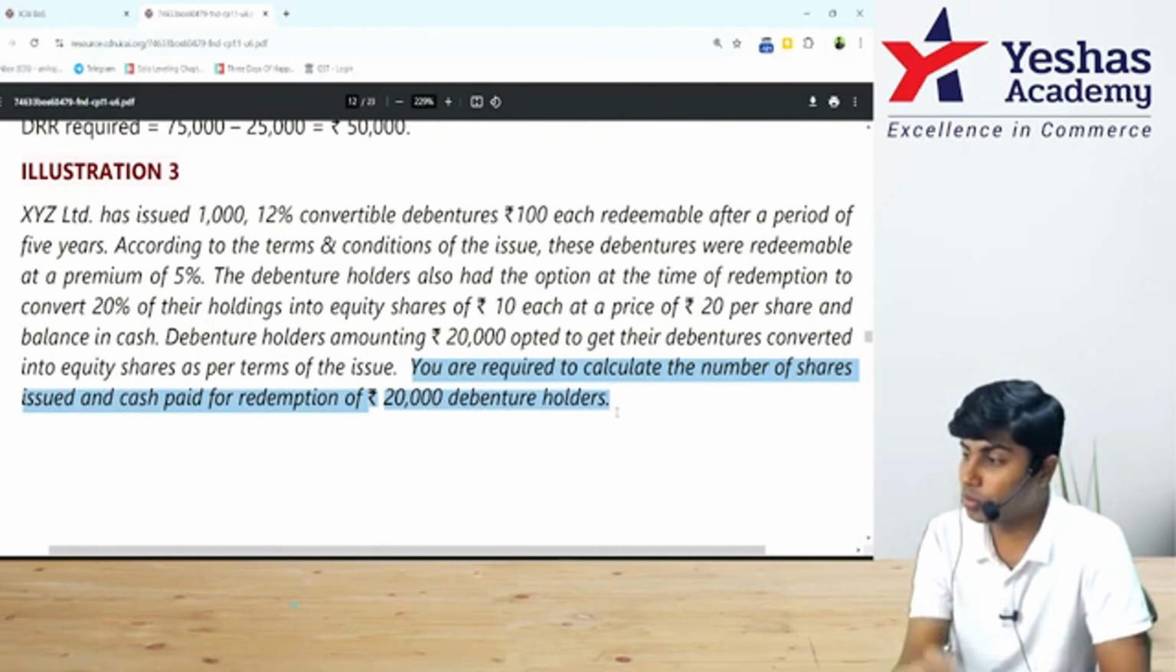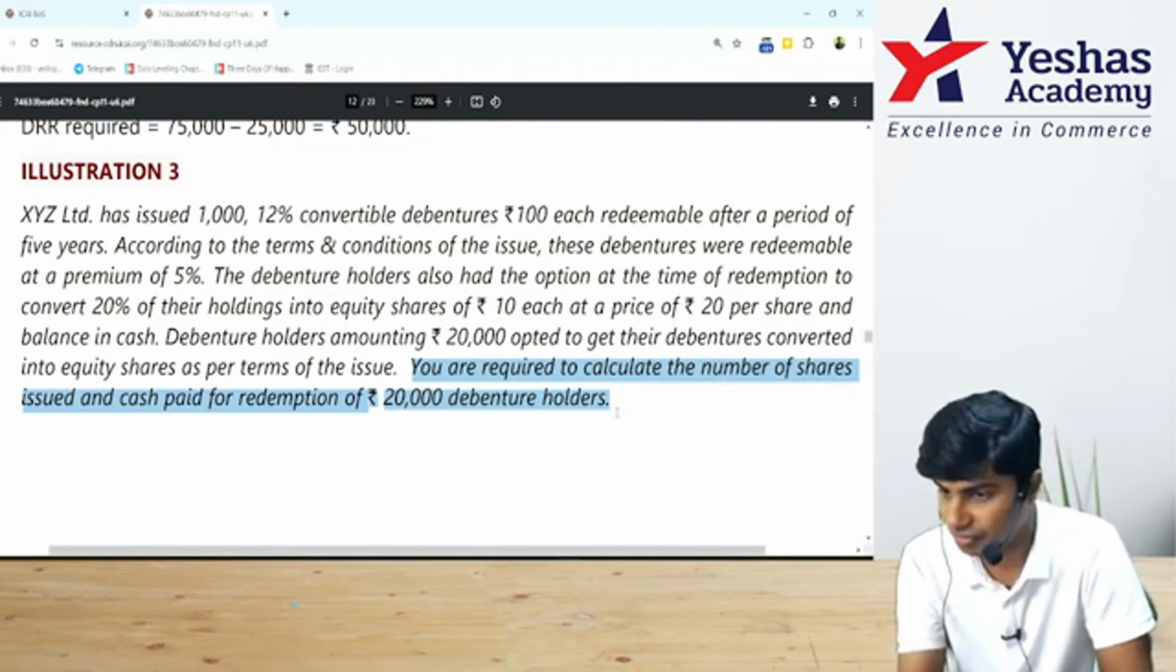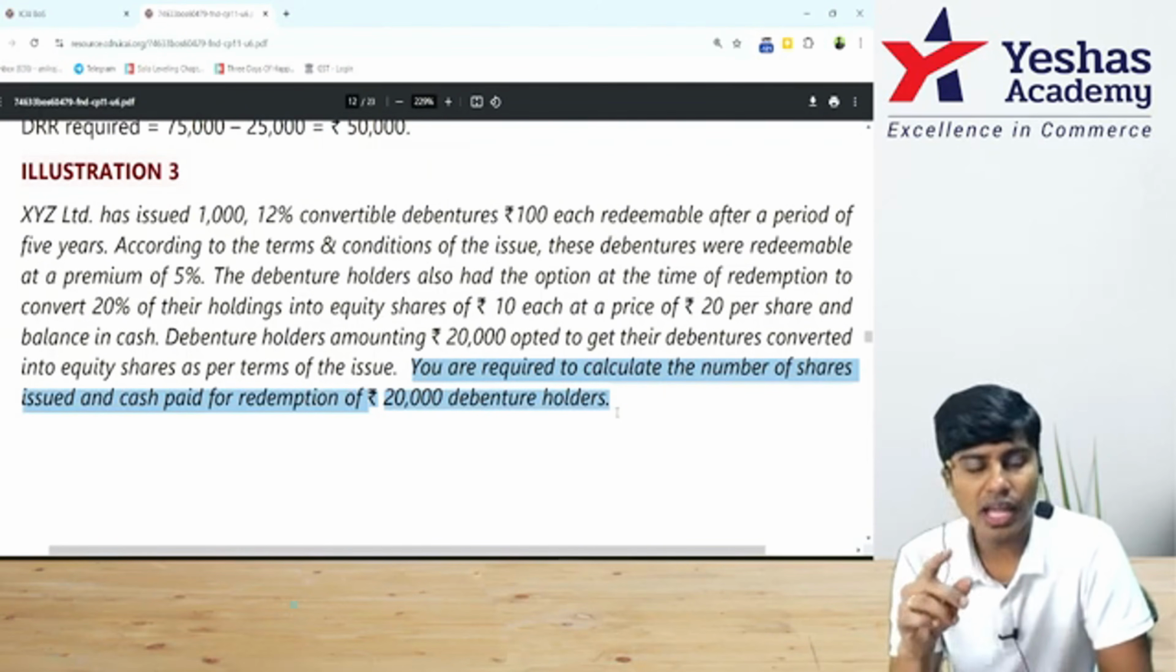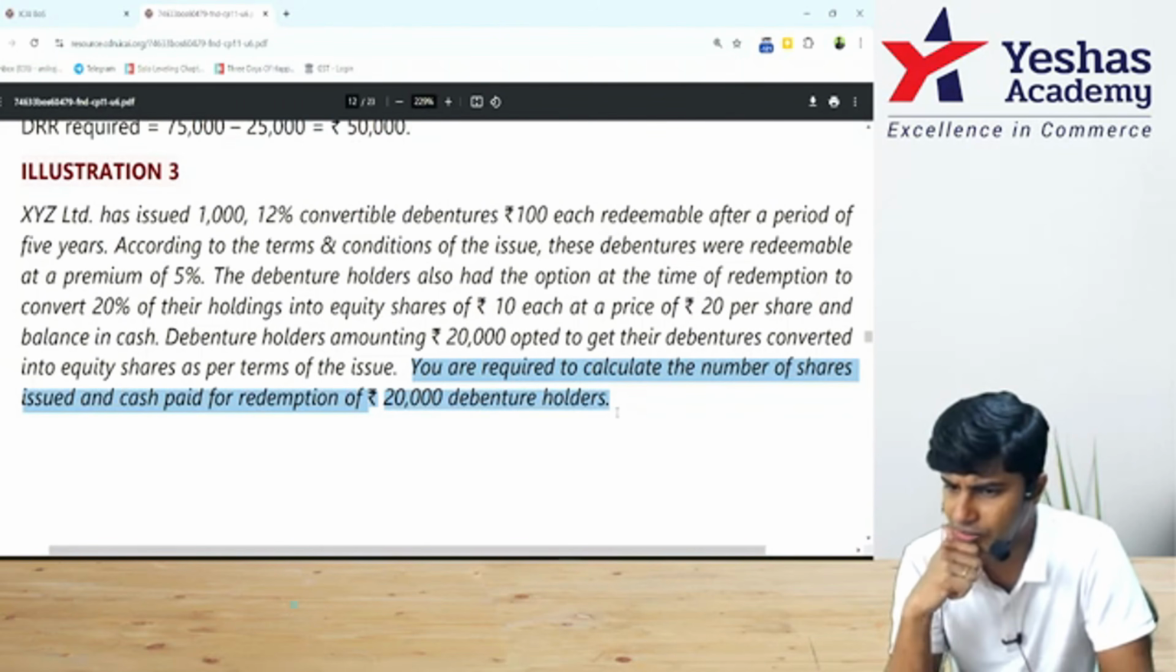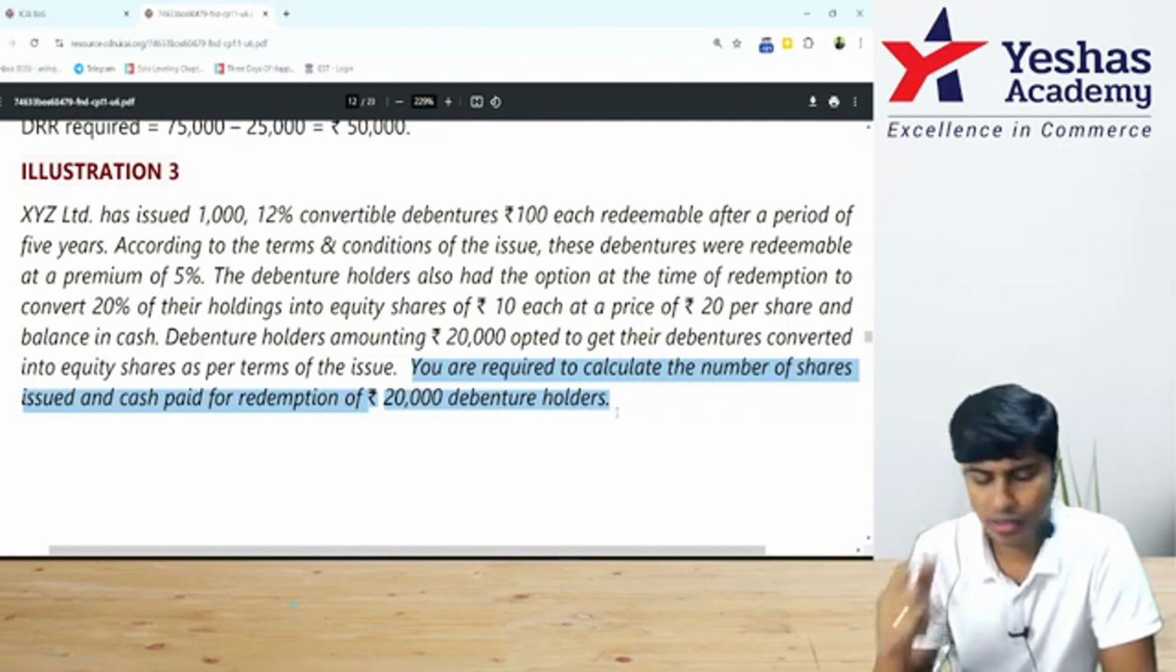They are asking you to compute the number of shares that we should give to those debenture holders and the amount of cash that we should give them. Shall we read the question from the beginning now? Keep that in mind. Start.